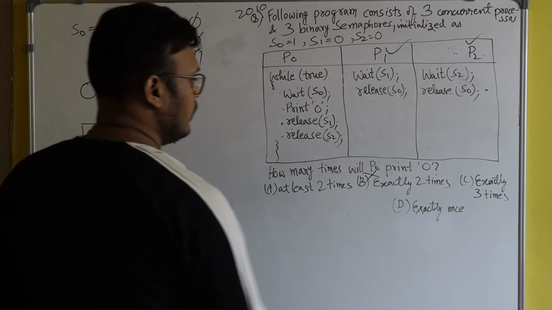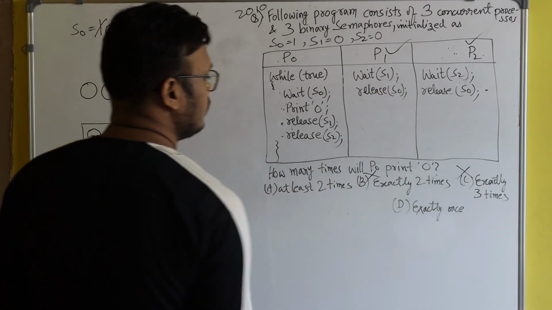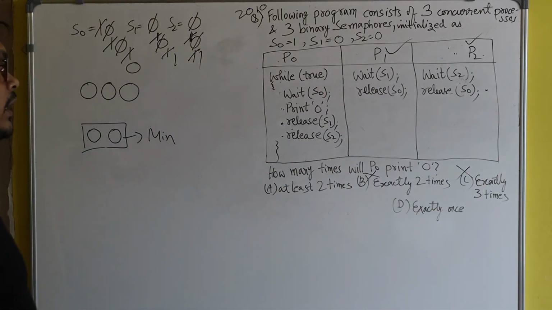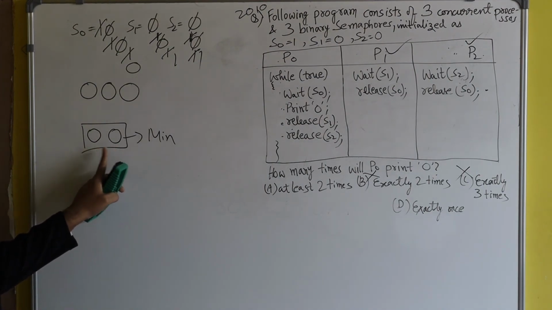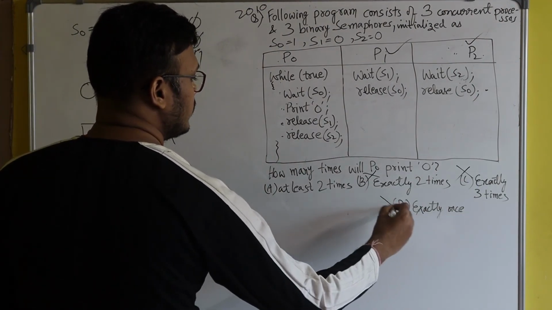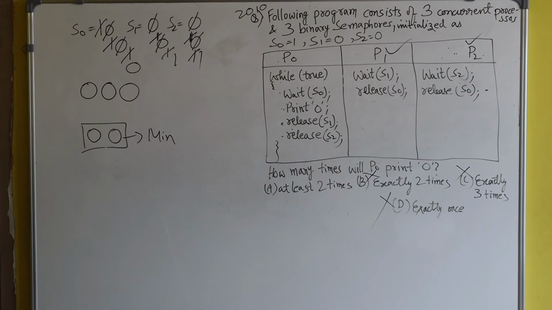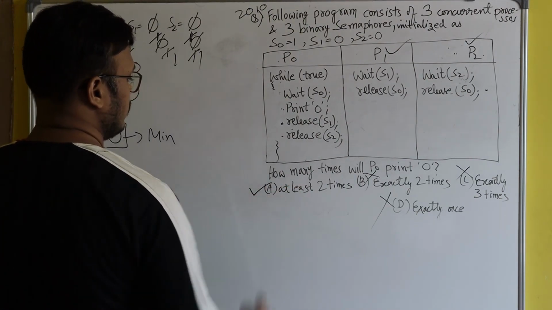And here you see exactly 3 times. So this is also incorrect. Exactly 3 times is not the case, because here you can see that 2 zeros are printed. And exactly once is obviously false. So the most suitable answer is option A. Fine. So option A is the answer.